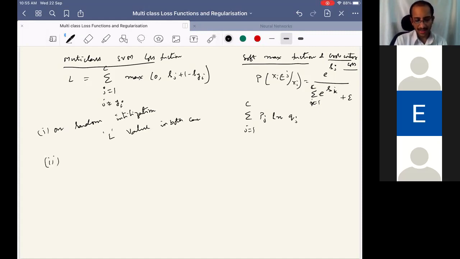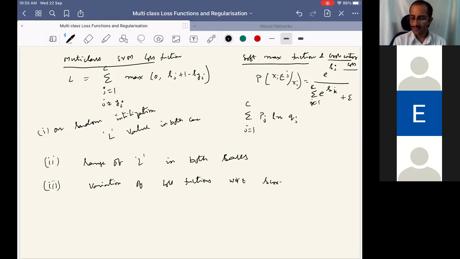The second thing we want to see is what is the range of L in both cases. The third thing is, for small variations in the scores, how does the loss vary with respect to the scores?